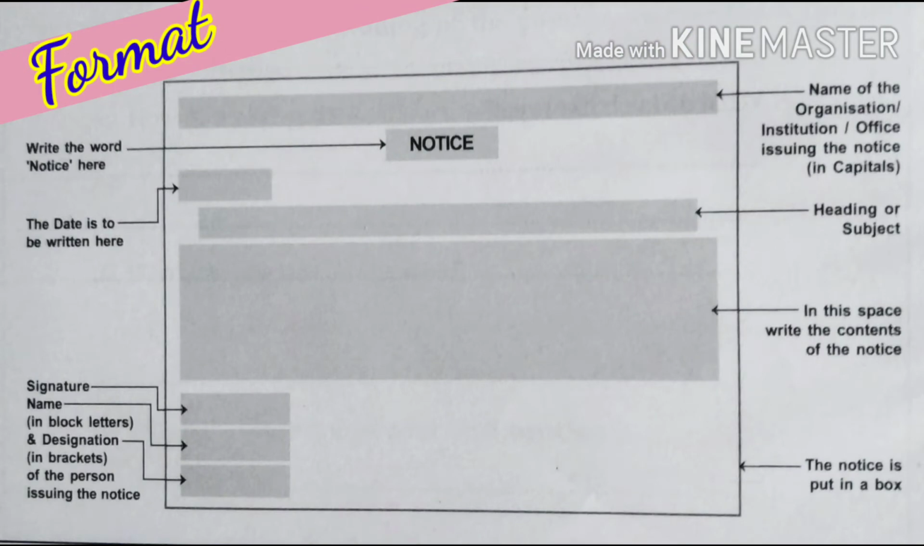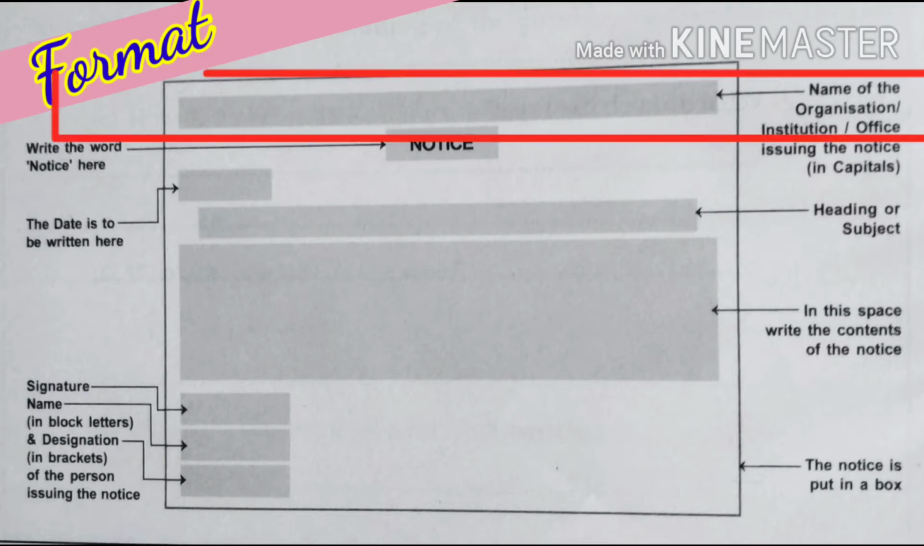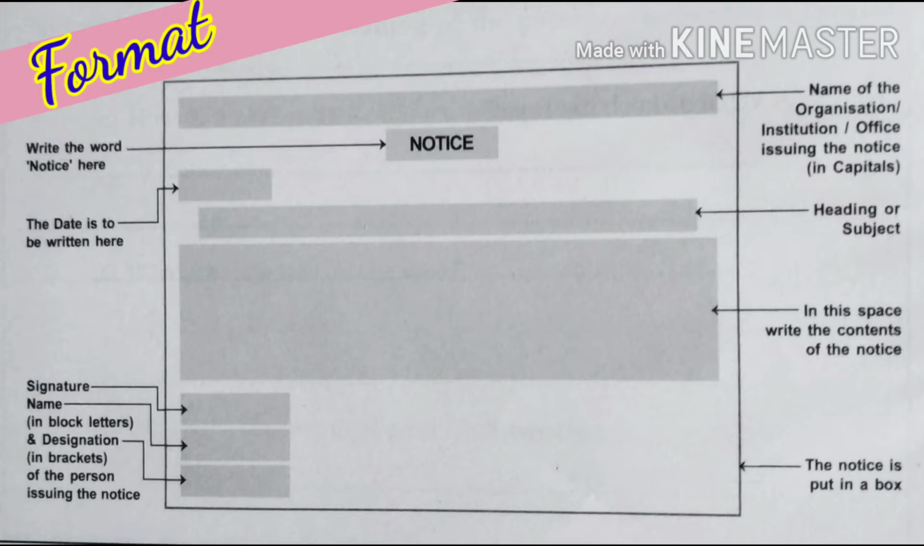So, this is the format of notice writing, and one important point to remember here is that a notice has to be enclosed in a box. First of all, you have to write the name of the organization or institution or office issuing the notice, and that has to be in capital letters. Usually the name of the institution or organization is given in the question. But if it is not mentioned, then you must write XYZ school. You should not mention the name of your school.